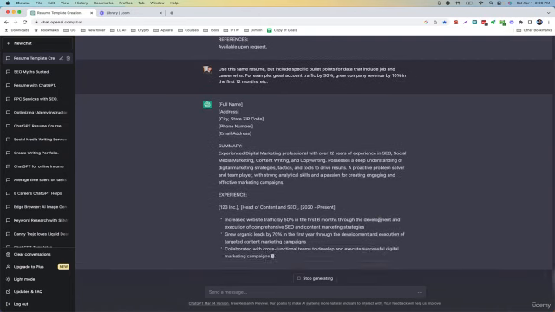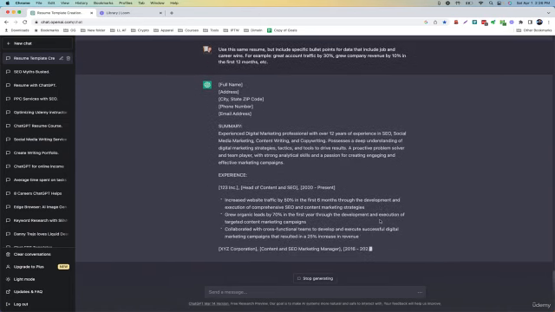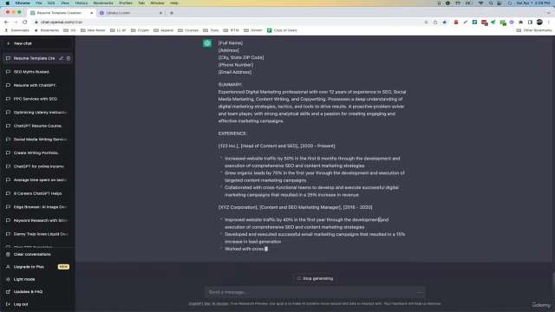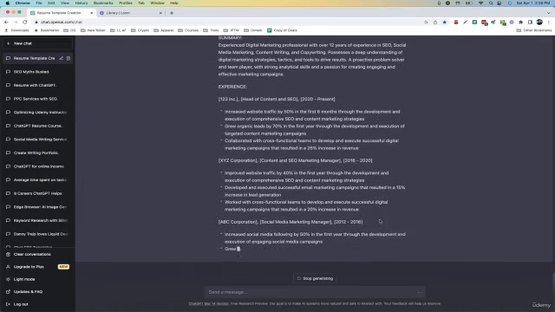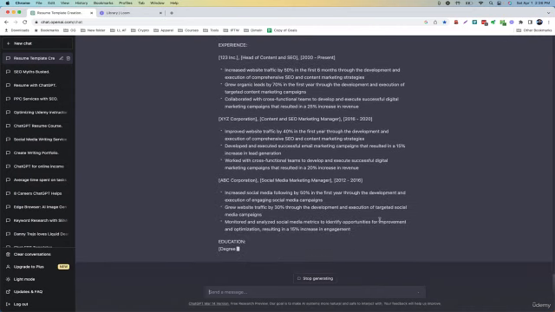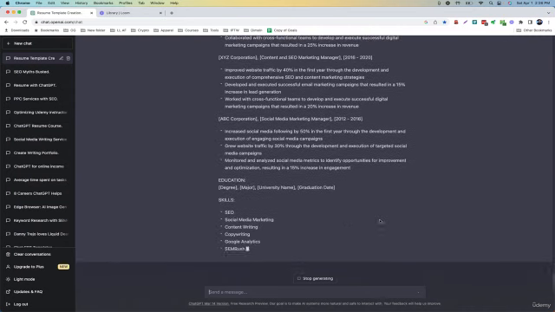So look, it's even adding these highlight points to your resume of what you're able to do. And this is just really incredible to watch work.